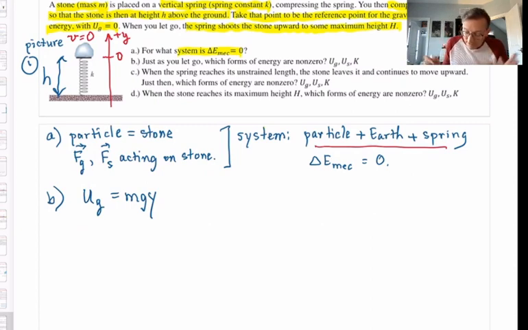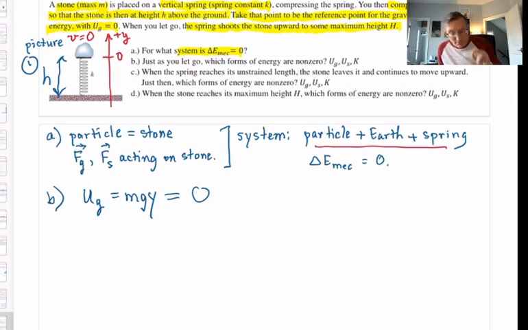So, basic question here for this form of energy, U grav, in picture 1: is it 0 or not? If you need to pause and think about that, that's fine, but I want you to answer it for yourself first. Did you say that the gravitational potential energy of this system in picture 1 is 0? Because we chose the origin on the y-axis at that location for picture 1, there's no U grav.